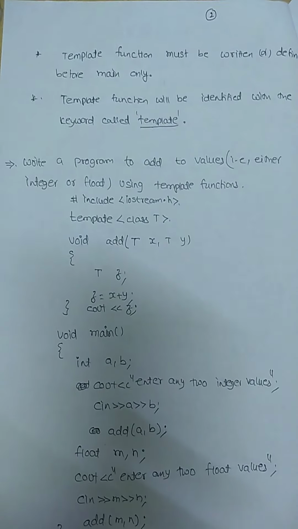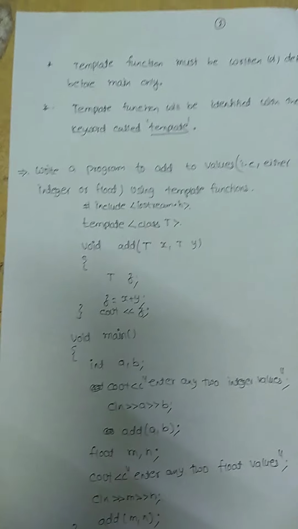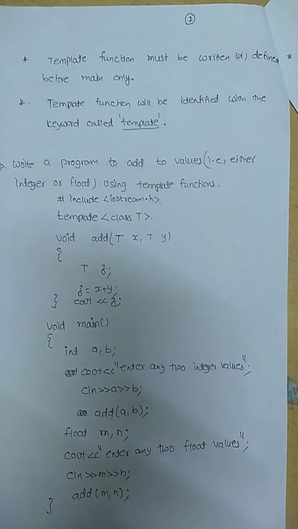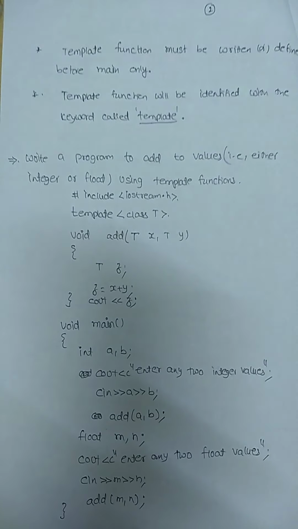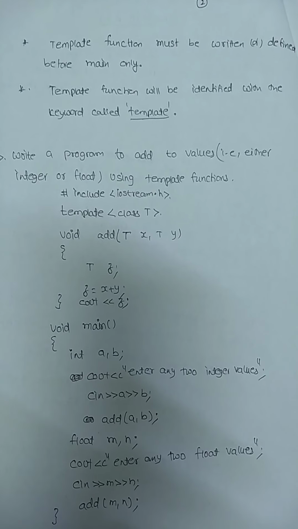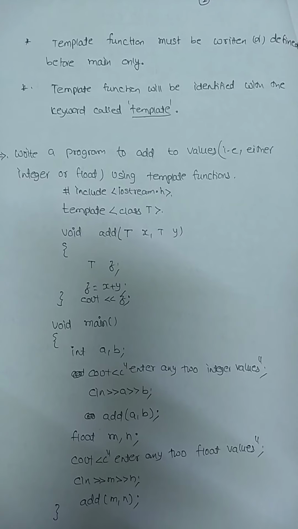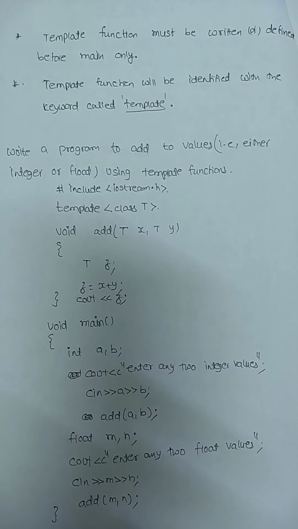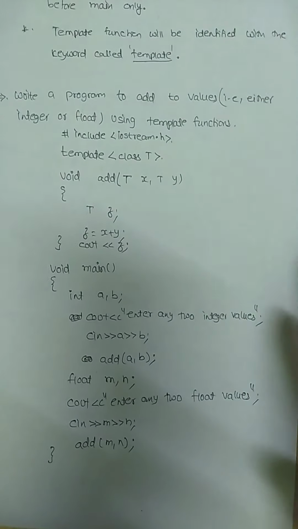That is the definition of template functions. While writing a template function, we have to write it before main only. This is the important point. The template function must be written before main, and it is identified with the keyword template.